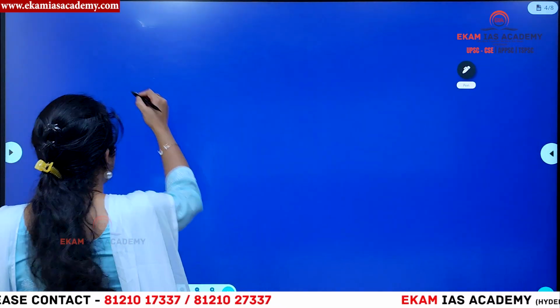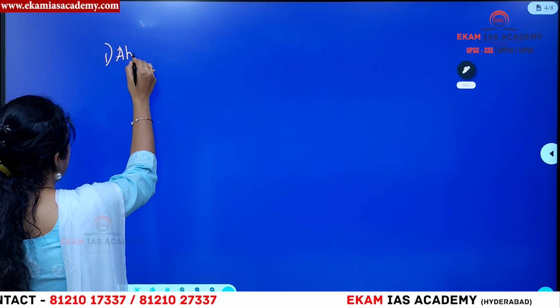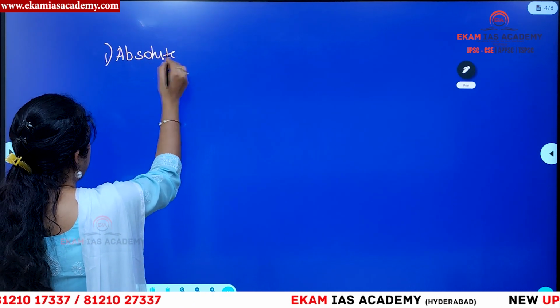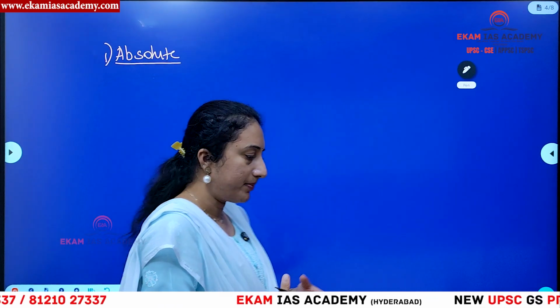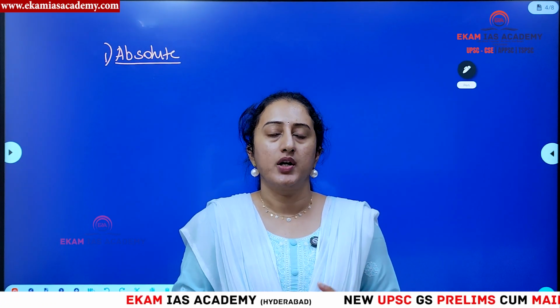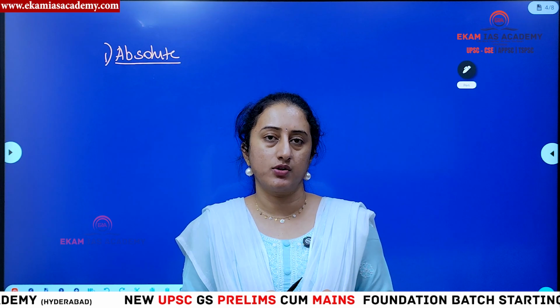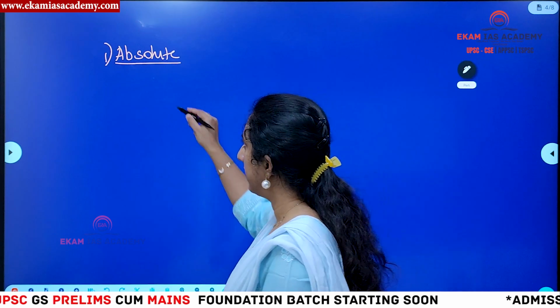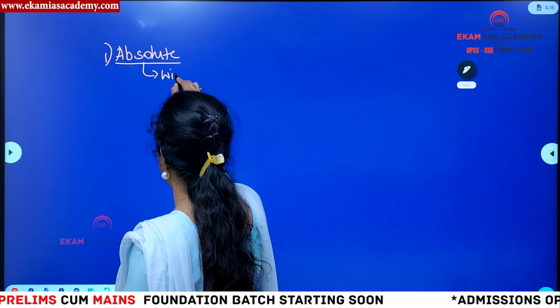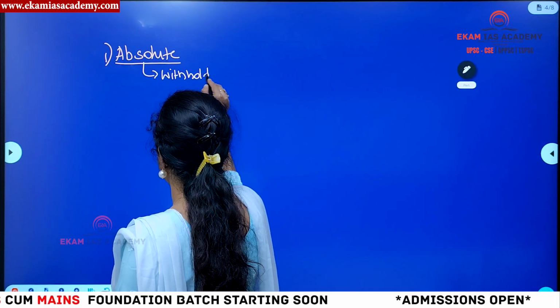So first let us understand what is absolute veto. Absolute veto means, generally, when the legislature passes a bill, and based on the requirement the two houses have given assent, it will be submitted before the President of India or the Governor for the assent, right? At that point he can give the assent, he can withhold the assent, or he can return it for reconsideration, or he can simply sit silent also in some particular bills. So if he uses his power to withhold a bill, then we call it absolute veto, right?